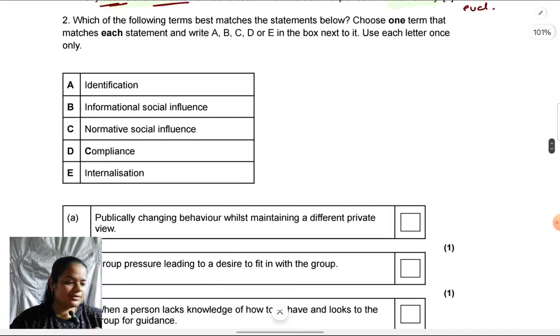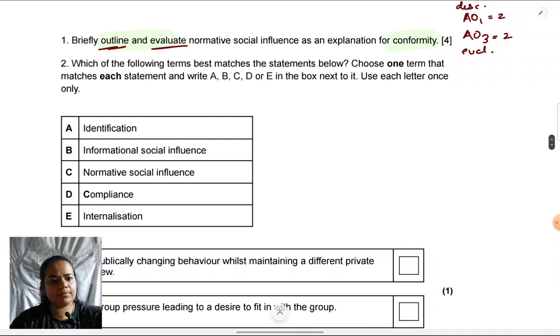Okay, so the first question always takes some time because I need to explain a lot of things and common errors in that. Now we'll be able to go a little quicker. The next question is your very simple, highly scoring MCQ type of objective question. Which of the following terms best matches the statements below? Some statements have been given, options are there. So it's like a match the columns type of question. We have to choose the item. Only one item, meaning one term, can be correct for any of the statements. And whichever letter is denoting that item, we need to write it next to the example which is given below.